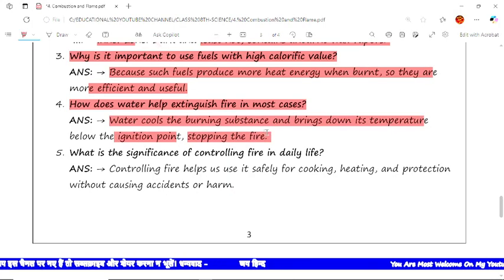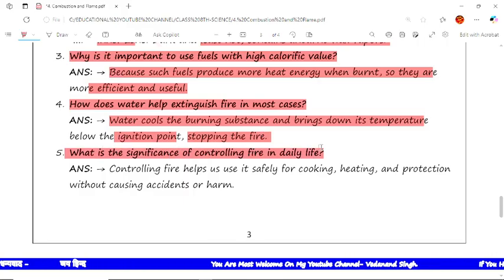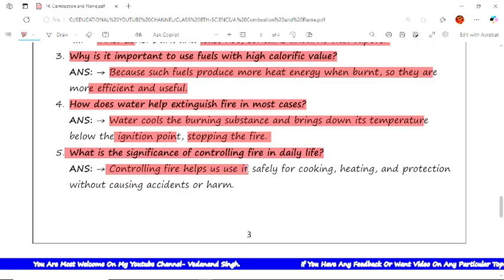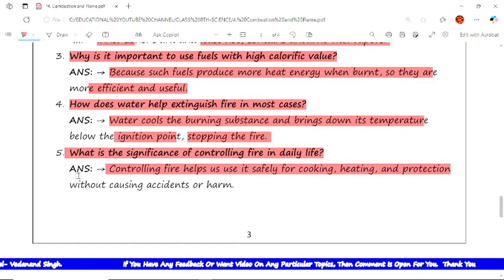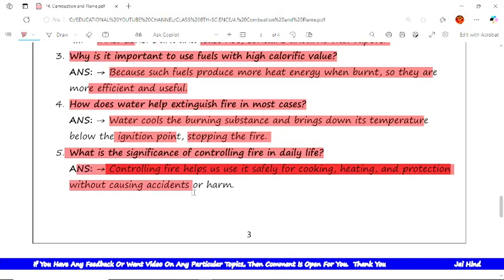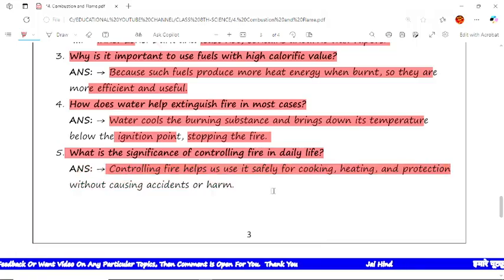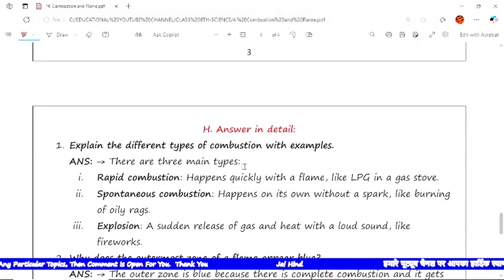Now the next is, what is the significance of controlling fire in our daily life? The answer is controlling fire helps us use it safely for cooking, health, heating and protection without causing accident or harm. Now, the next is answer in detail. These are the questions where we have to give the answer in detail.